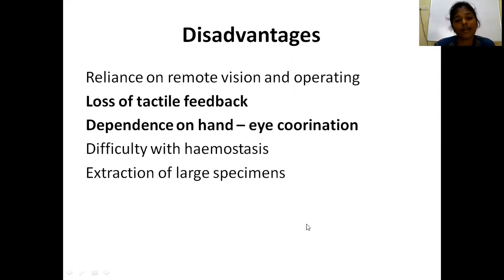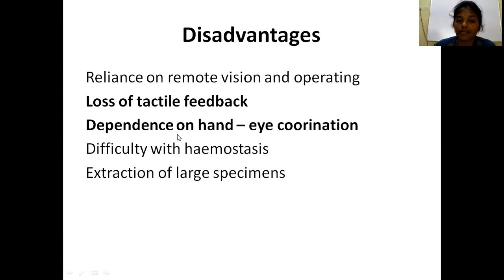Now, what are the disadvantages of laparoscopy? One is cost. The other one is reliance on remote vision and operating. We are depending upon the vision on the monitor. We are not directly seeing the organ, so we are depending on remote vision and operating. And there is loss of tactile feedback. We are not touching the organ, so there will be no tactile feedback.